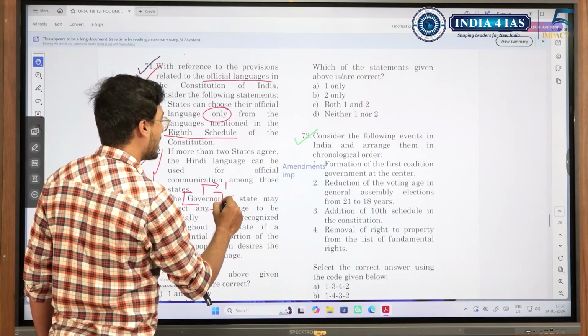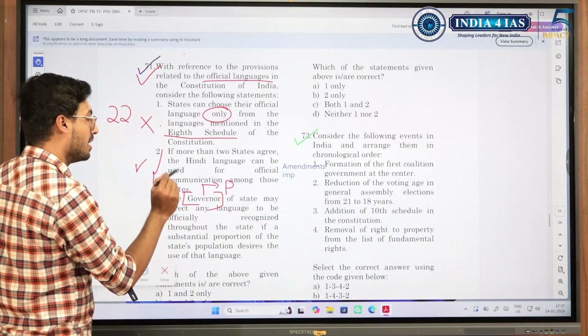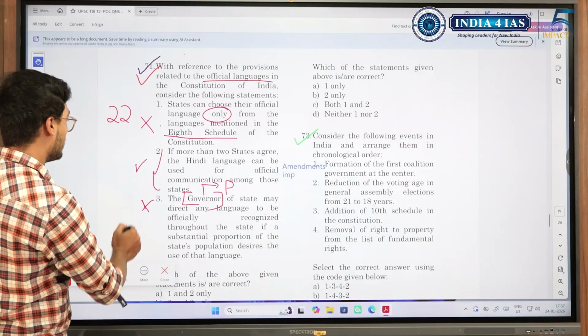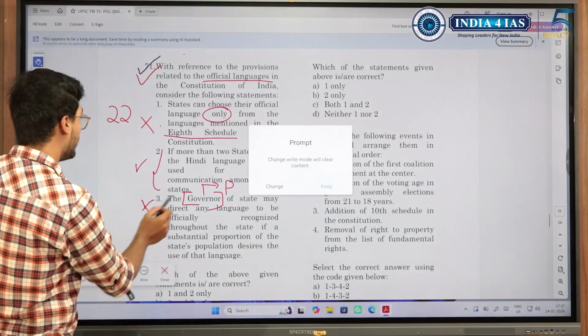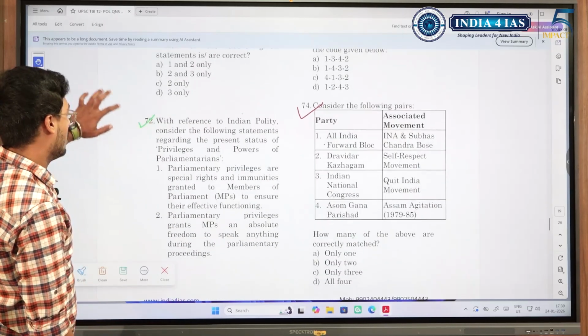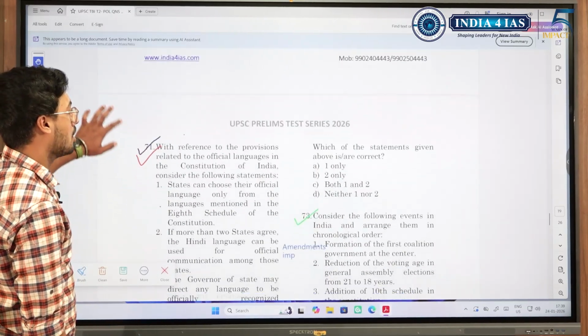That is what I said. There are chances that president and governor could be interchanged. It is the president and not the governor. So the answer is only 2. Answer is only 2. Okay, again a static question.